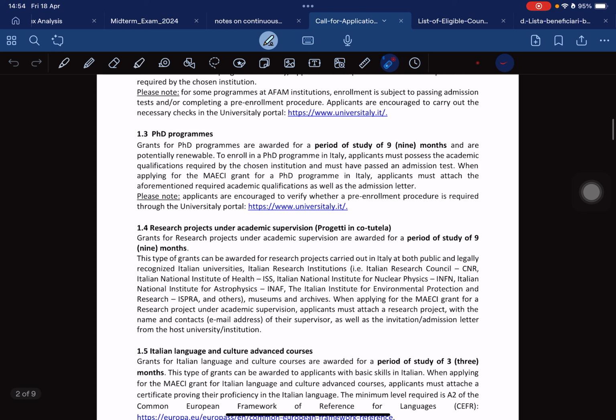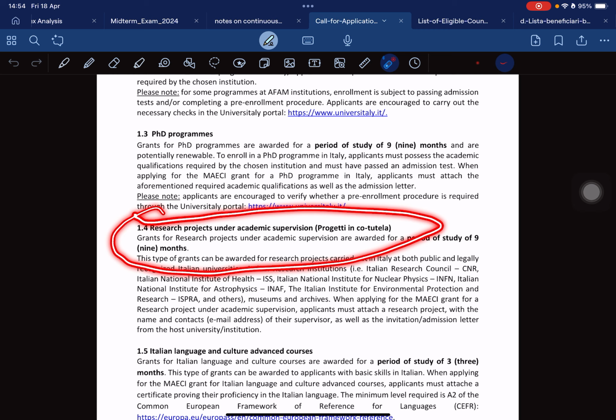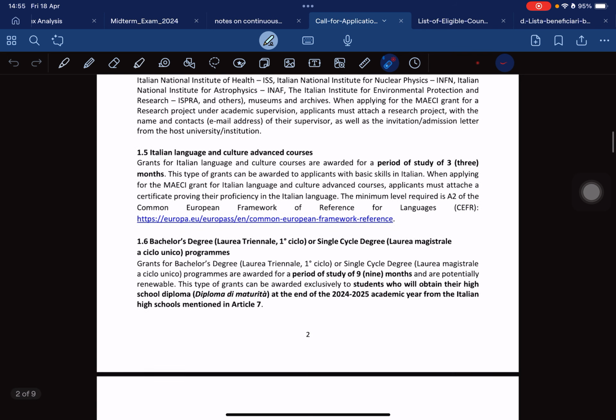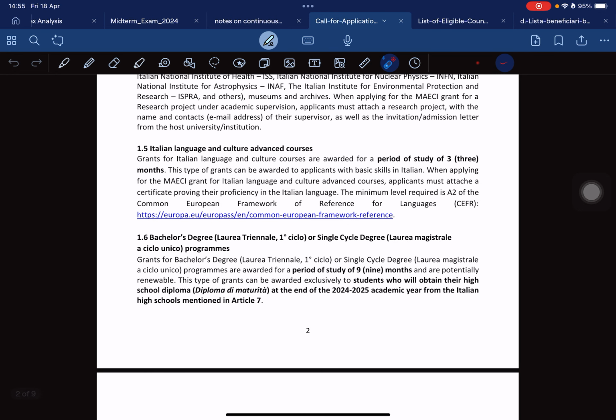So now we come to the fourth one. This is the research project under academic supervision, for a study of 9 months. And then we have this one, Italian language and culture advanced courses. That one is different. That one is just for a period of 3 months. And then we have this one, the sixth one, which is bachelor's degree, but this one is not for, what is it called?